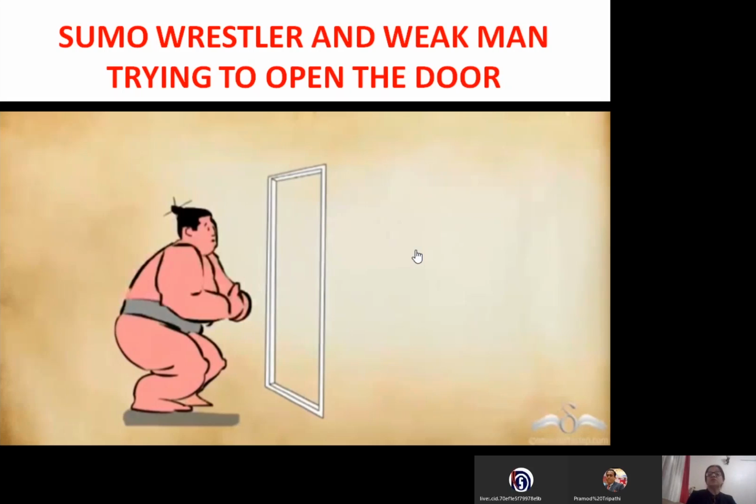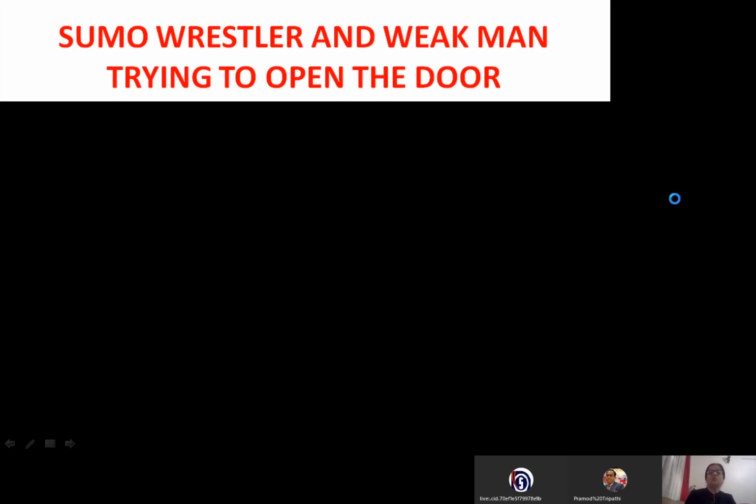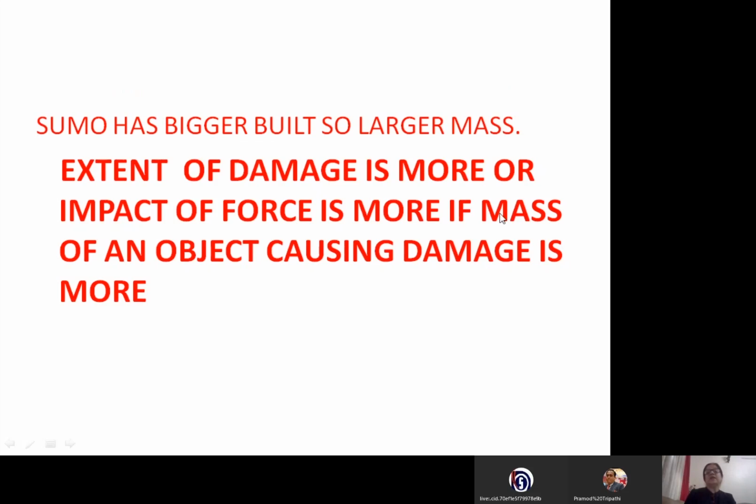Now, what is the difference in the body of this sumo wrestler and that man? That is a very thin man. This is a huge person, quite a strong build. In this case, the mass of the sumo wrestler is much more than the mass of that thin person. Now, what we conclude from this is that the extent of damage, or impact of force, is more if the mass of an object causing damage is more.